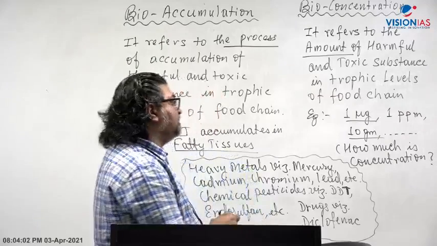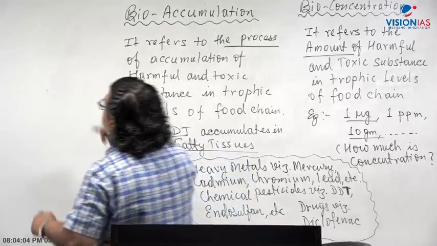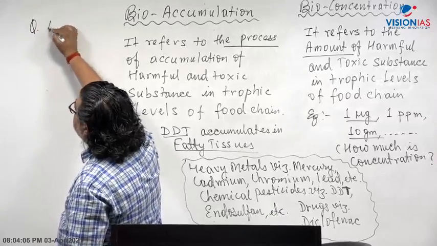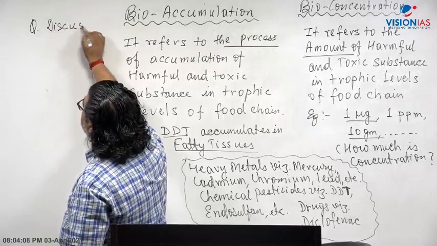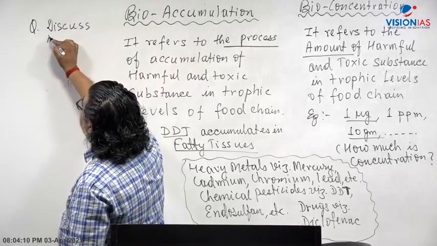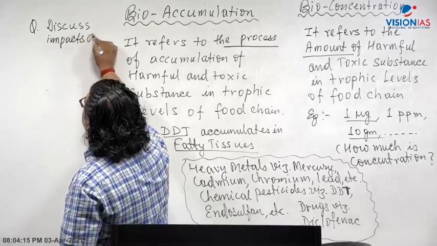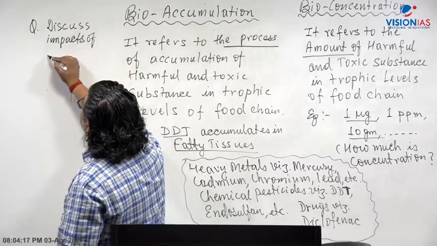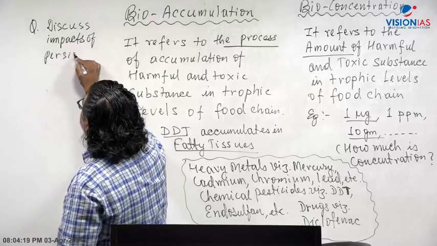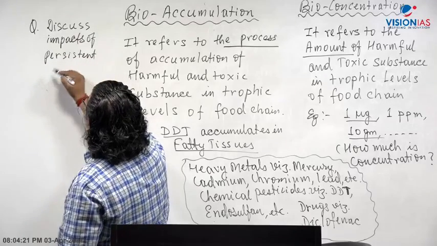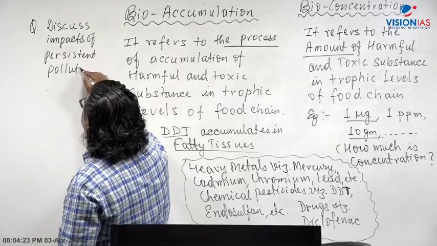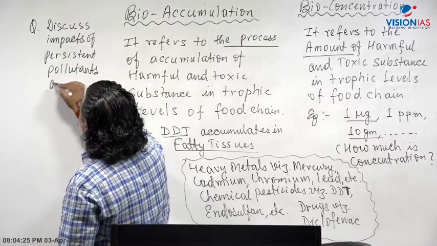Now your homework assignment. Your homework assignment is to discuss the impacts of persistent pollutants on ecosystem.